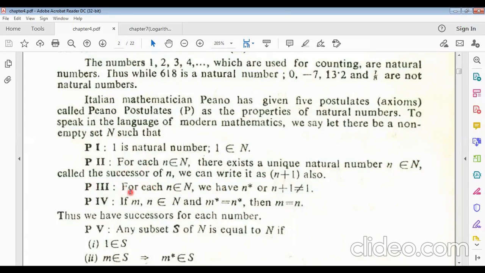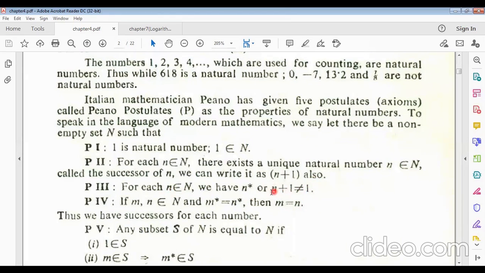Now the third property: for each n belonging to capital N, we have n star, or n plus 1, doesn't equal 1. For each n belonging to N, 1 plus 1 doesn't equal 1, and 2 plus 1 equal to 2 can never be represented like this.